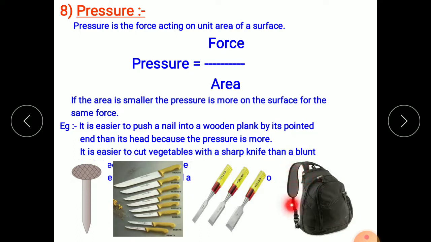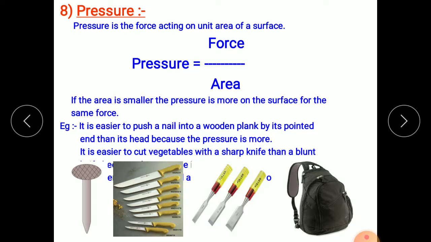If the strap is narrow, then the force due to the weight of the bag will be divided over a narrow area, and the pressure will be more and you will get tired, your shoulders will pain.